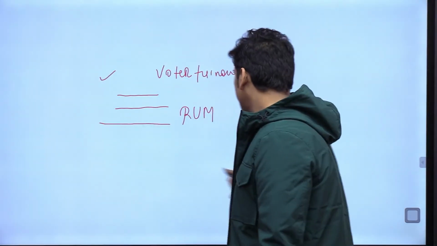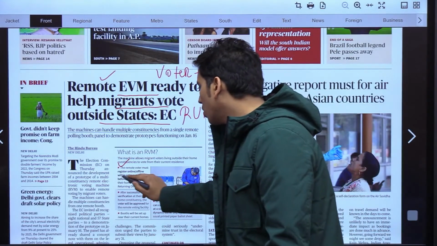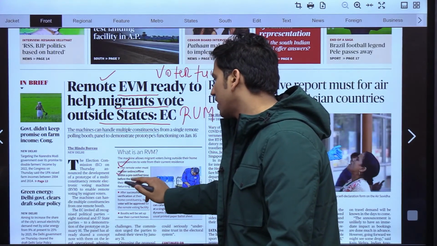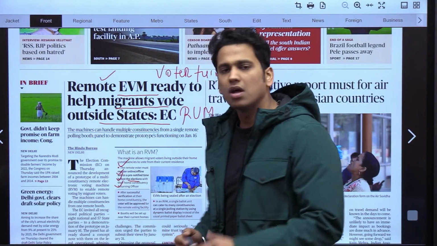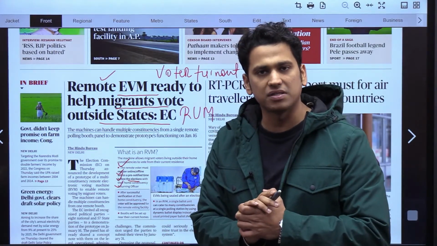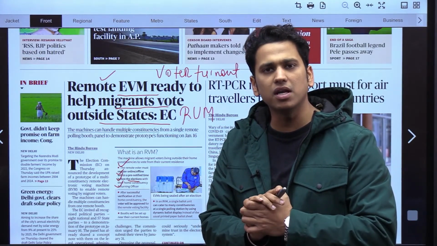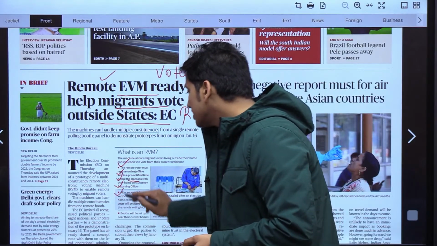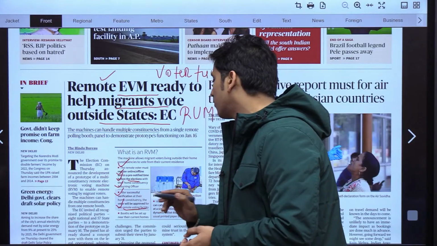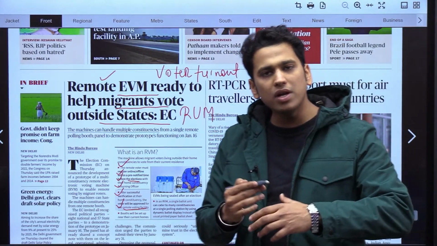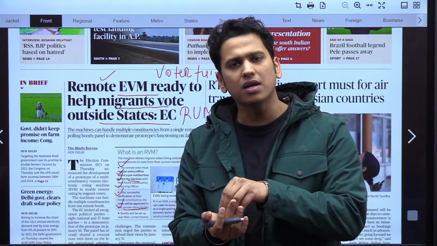The remote voter must register online or offline within a pre-notified time before the elections, before their home constituency returning officer. He has to register offline or online with the home constituency returning officer. After successful verification, the voter will be approved for this remote voting facility. It is only after the verification that that person would be eligible for this remote voting facility.